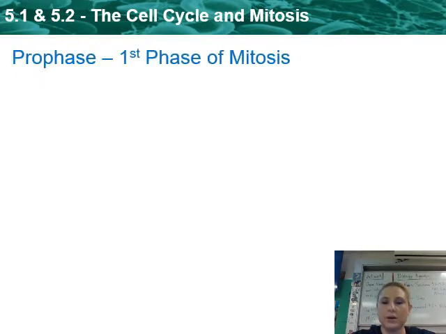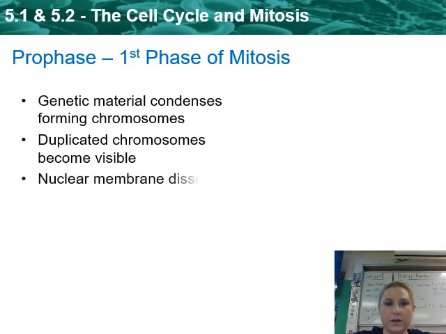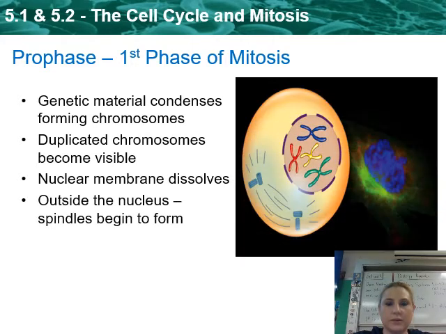Okay, we're going to talk a little bit closer about the different stages of mitosis now. The first stage of mitosis is called prophase. In prophase, genetic material condenses, forming those actual chromosomes. We see those nice little X's sitting there in the middle of the cell. So our duplicated chromosomes become very visible.